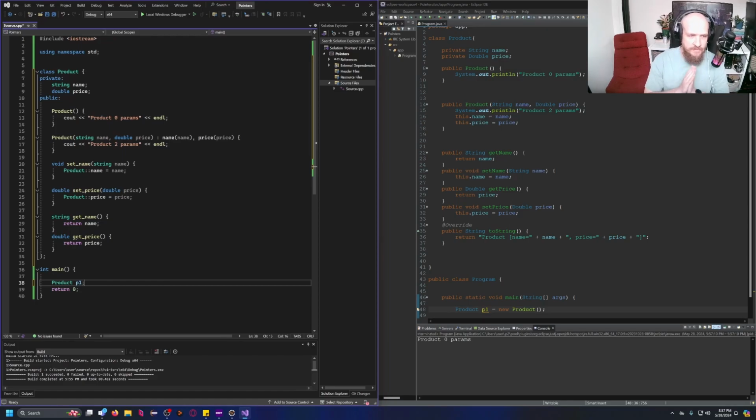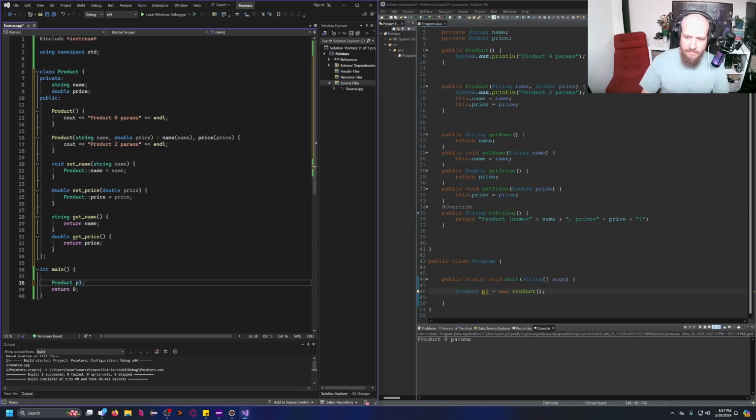Now here's where the difference already starts. In Java, when I create a product, I have the option of this p1 variable being null. For instance, if I don't want to instantiate it right away, I could just go ahead and write this. So what would happen? If we run this code, we get nothing in the console. Well, why does this happen? Because when I create a variable, as long as it is an object type, I have the opportunity to choose between I want this memory now or I want this memory later, right?